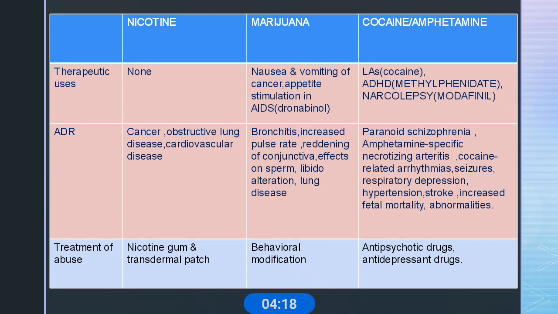What are the treatment options for nicotine abuse? Usually nicotine gum, transdermal patches, and lozenges are available. In marijuana, the treatment option is behavior modification. In cocaine and amphetamine, antipsychotics or antidepressants are mostly preferred.